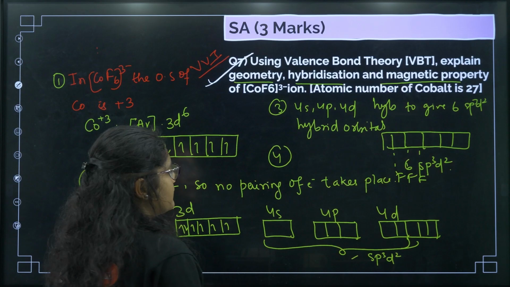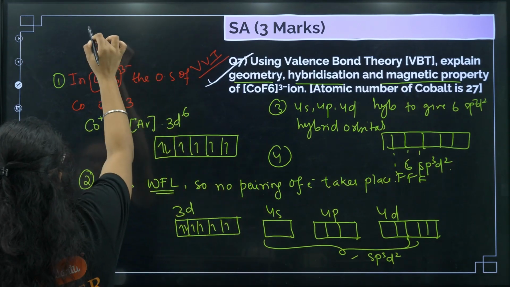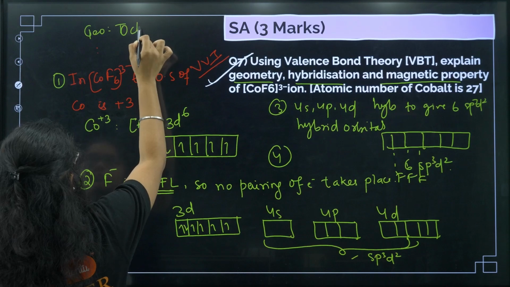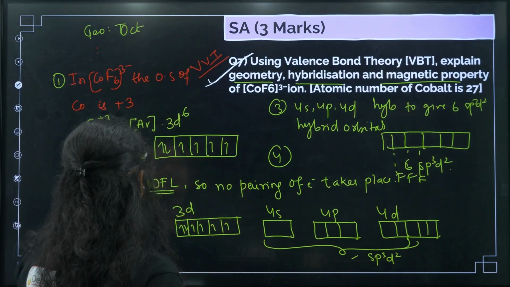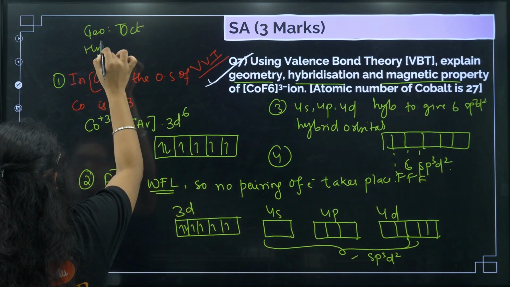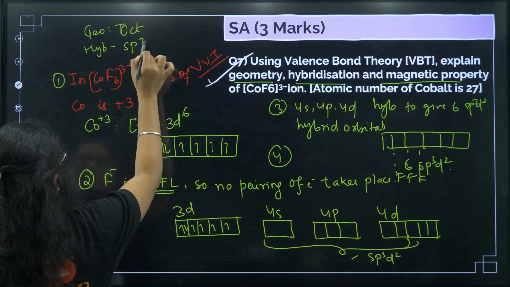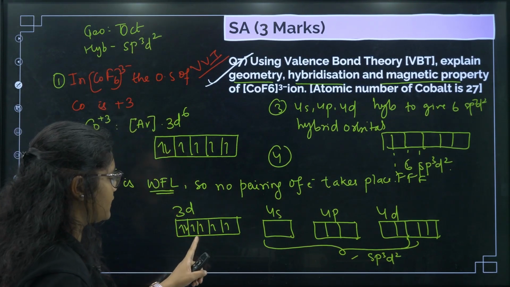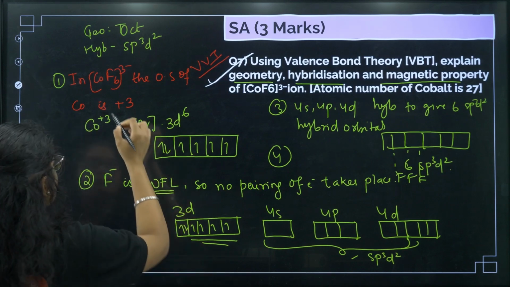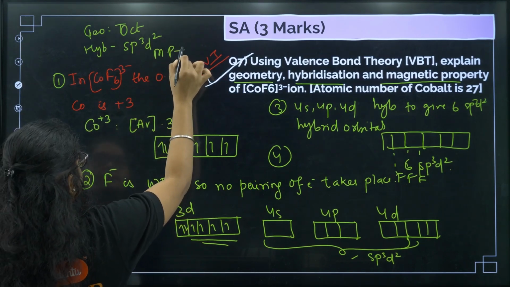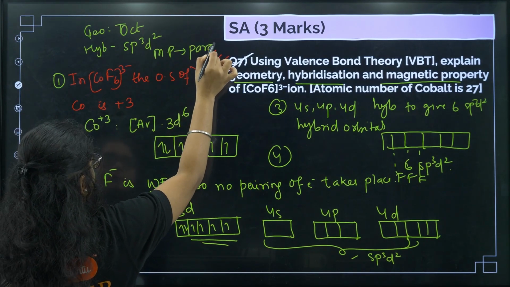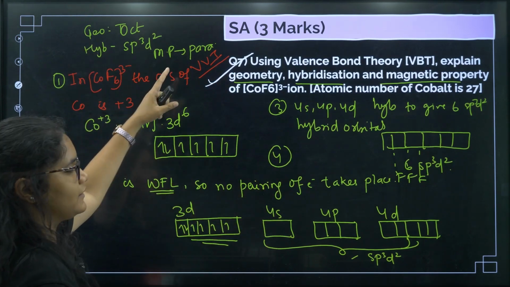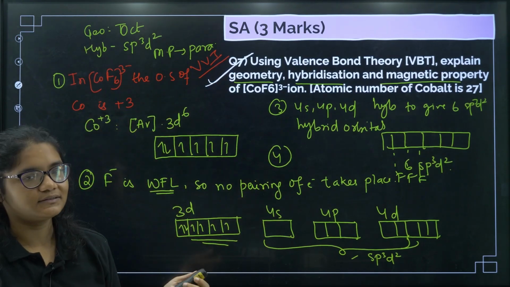Okay, so geometry is very clear. What will be the geometry? sp3d2 means it is octahedral, right? Next you have hybridization. So next hybridization is sp3d2. Then after this, magnetic property, you find there are unpaired electrons here. So it will be what? Magnetic property is paramagnetic. Okay, after writing these 4 points, you need to write these 3 statements, then you will get full 3 marks in this question.